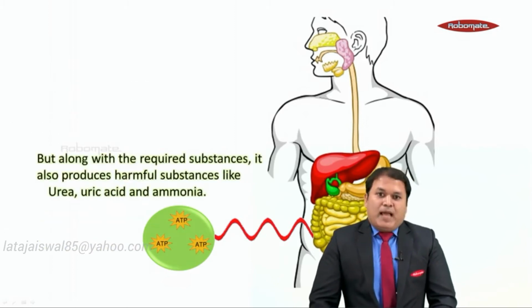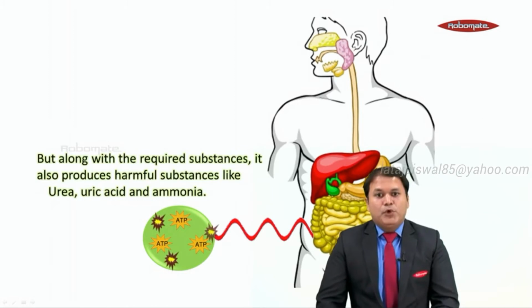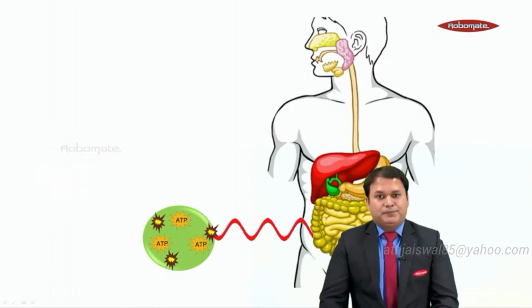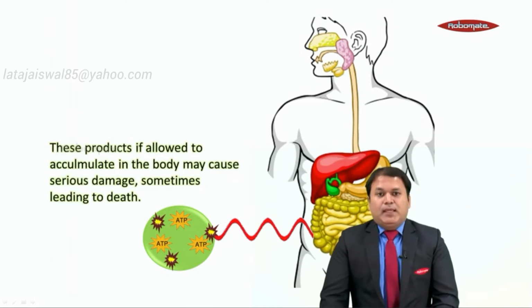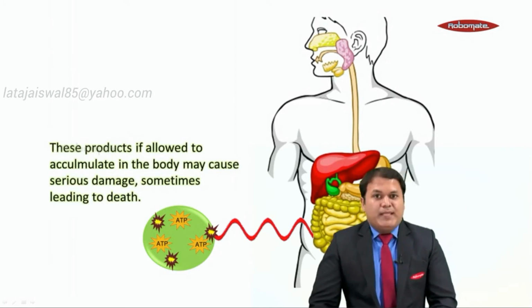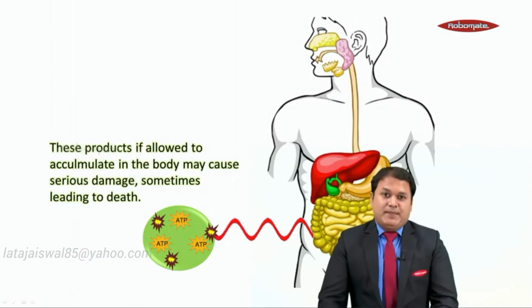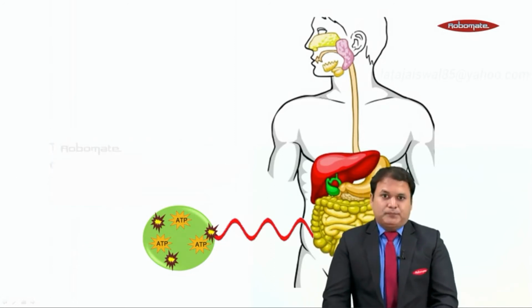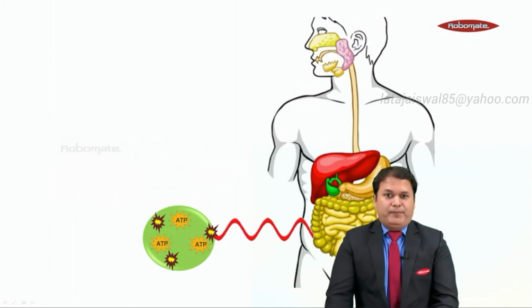Now, but along with the required substances, it also produces some harmful substances like urea, uric acid and ammonia. Now students, these substances, if they are allowed to accumulate in the body, they can cause serious damage, sometimes even leading to death. So obviously, they need to be eliminated from the body.